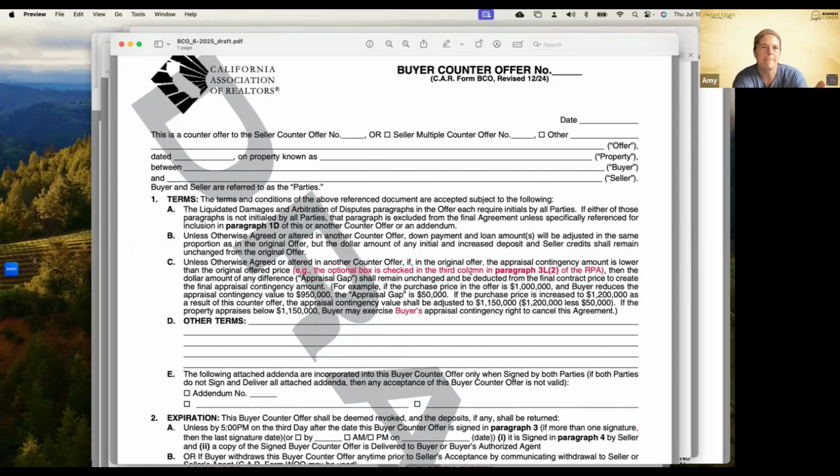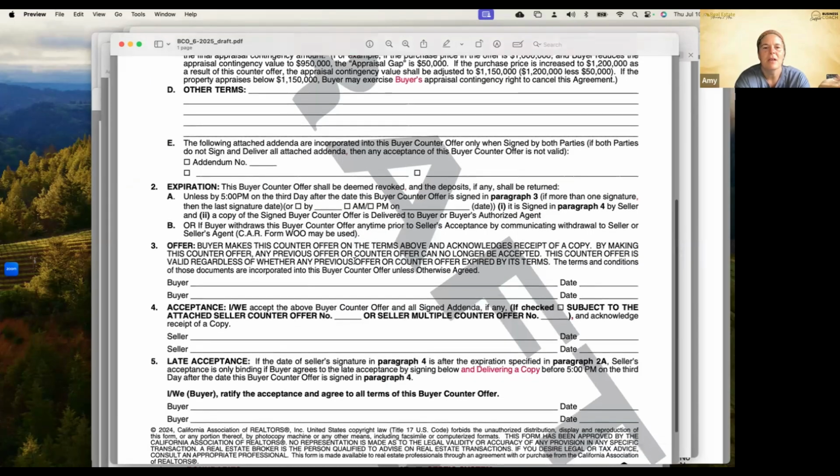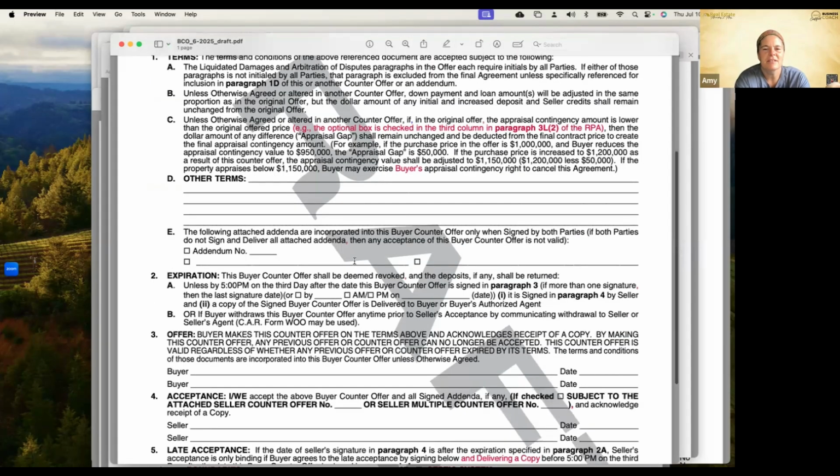So if we offer $1 million, okay, and we say that, hey, we're willing to move forward as long as it appraises for 950,000, that gap is 50,000. If they counter at 1.2 million, now that gap gets adjusted to 1.15. It doesn't stay at 950,000. So that's just clarifying this. Okay. And it's also saying that, hey, if it doesn't do that, then buyer may exercise the buyer's appraisal contingency. Okay. So super simple there as far as the buyer counter offer.